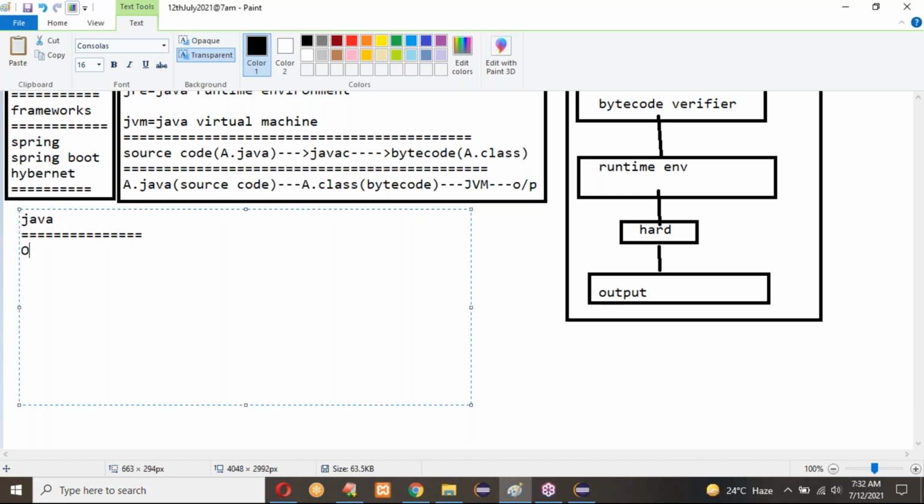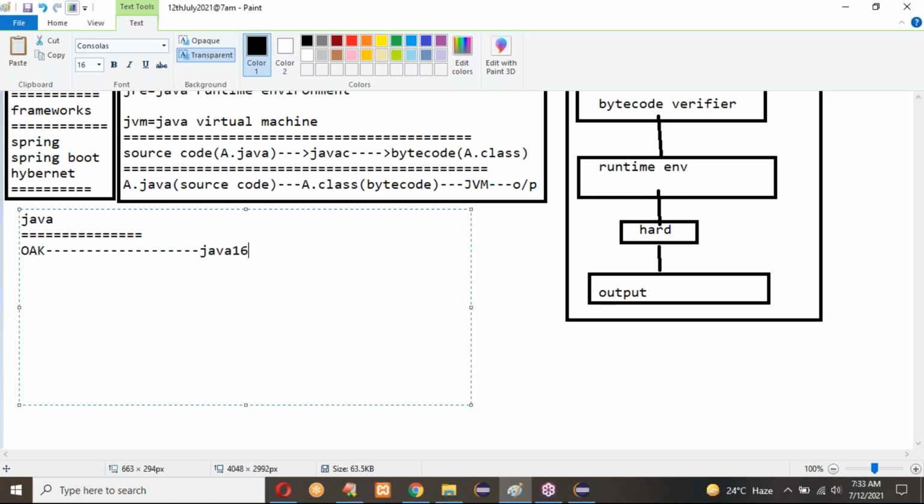Java was first called the Oak language in 1995. Presently we are in Java 16. Every March and every September, they release new versions of Java. Java 16 was released last March, and now we are in July. In March 2021, they released Java 16. Sun Microsystems first developed Java. After that, Java was taken over by Oracle Corporation.